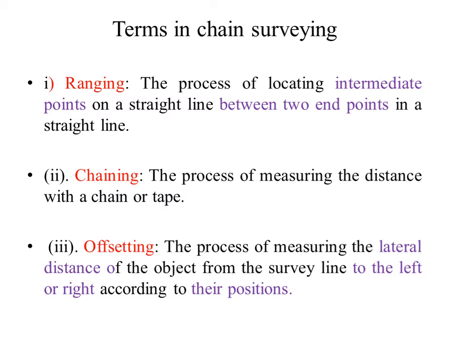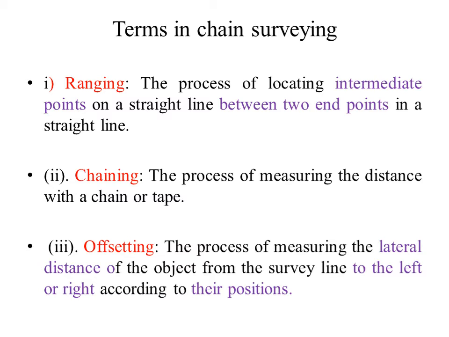This slide refers to terms in chain surveying. The first term is ranging. The ranging can be defined as the process of locating intermediate points on a straight line between two endpoints in a straight line.